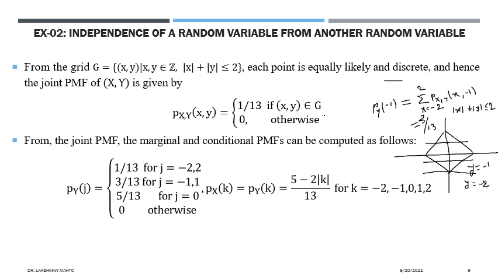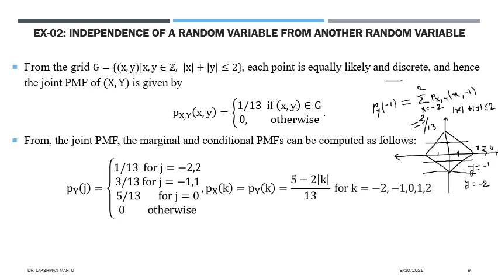For j equal to 0, that means y equal to 0, this is the line y equal to 0. The x-axis we always call y equal to 0. For y equal to 0, how many values of x do you observe from the grid? Any answer? 5. One point would be this one, another point would be this one, another, another, another. That's why 5 by 13 is coming. So the probability of j equal to 0 is 5 by 13.